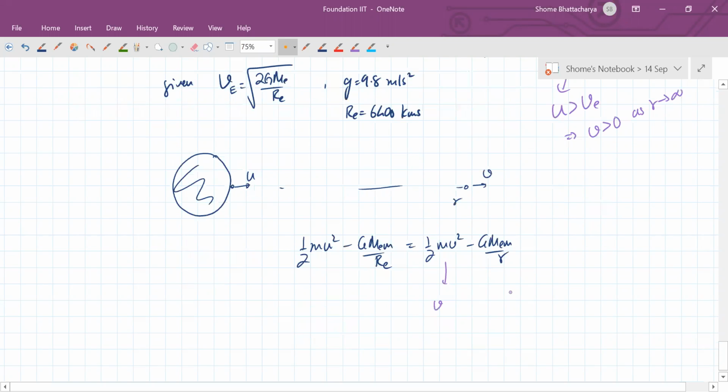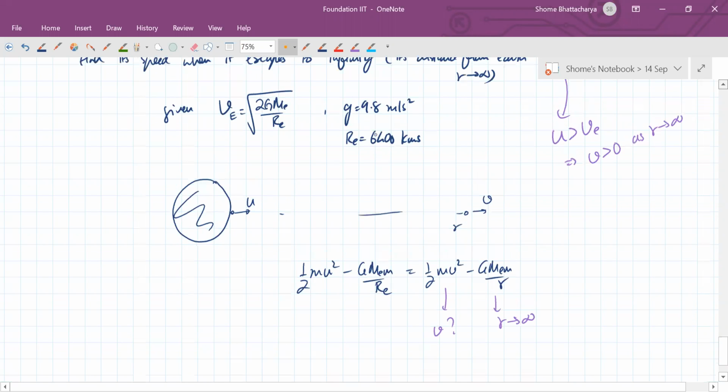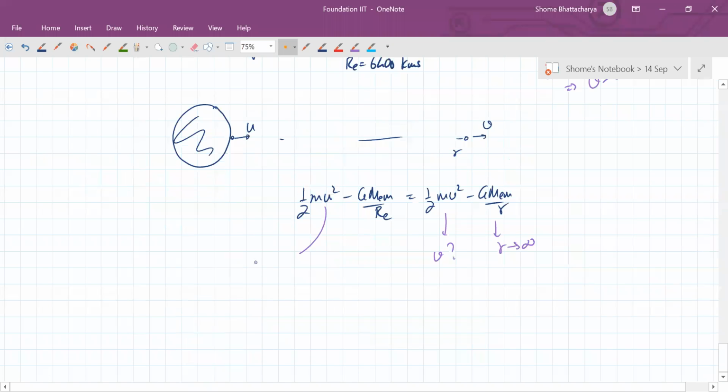You find out v when r is tending to infinity, and put the value of u that was given, 1.25 times the escape velocity. So put the value of u.